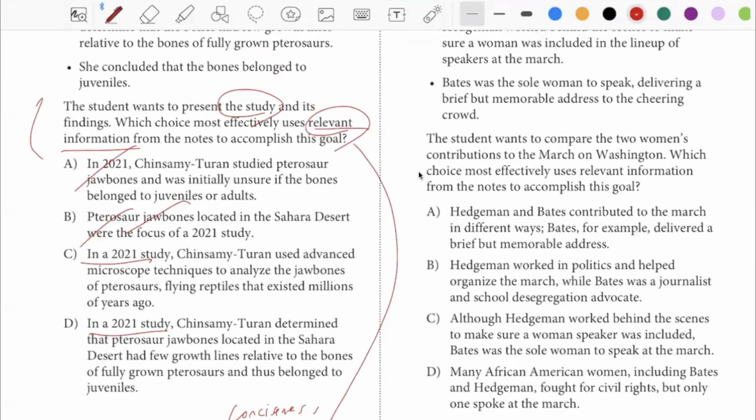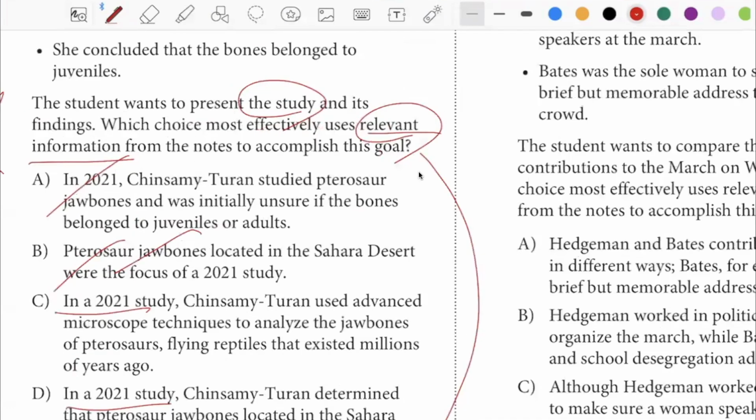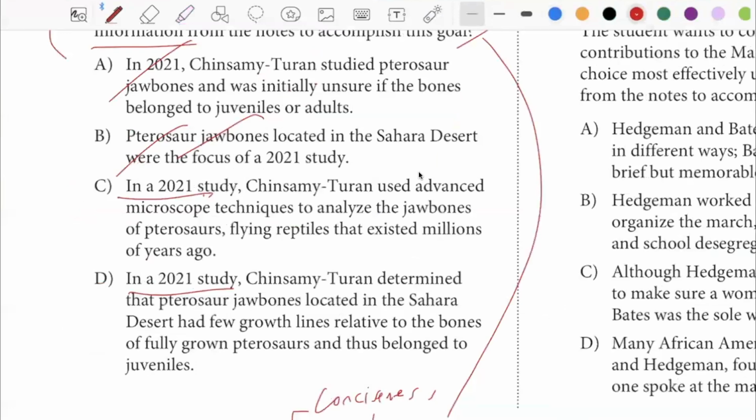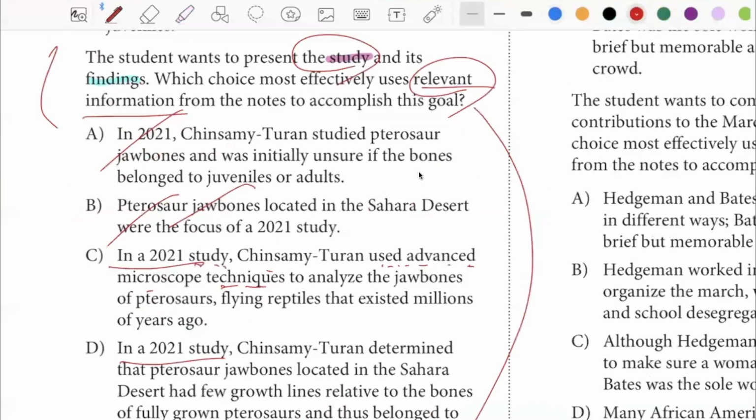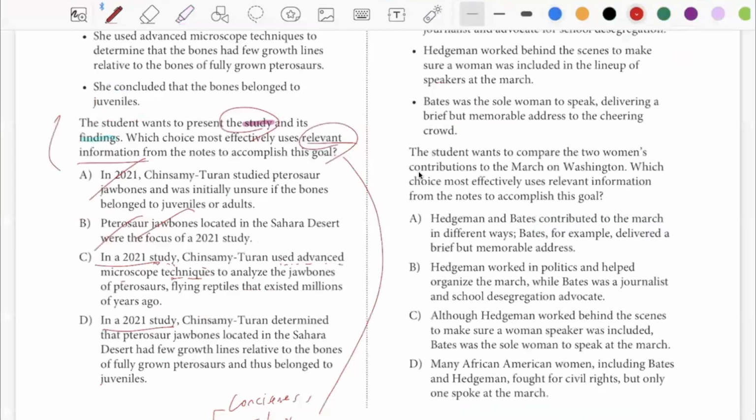The main thing to pay attention to here is study and findings. Study and findings. So if that's the case, why would you waste any words? Why wouldn't you talk about the study right away? Where is the study? Well, this provides a study, and this talks about what it used. It used these kinds of techniques. But why would I care about the techniques? I care about its findings. So what do I have here?